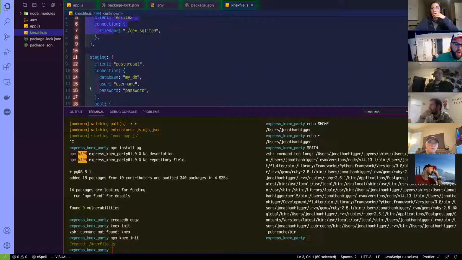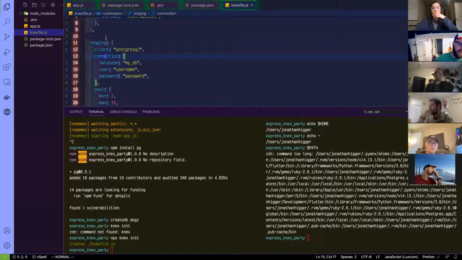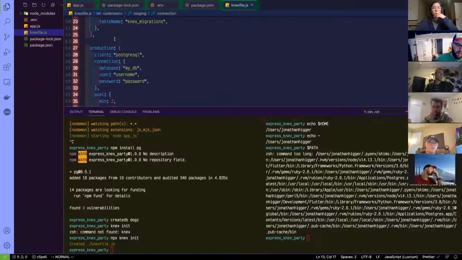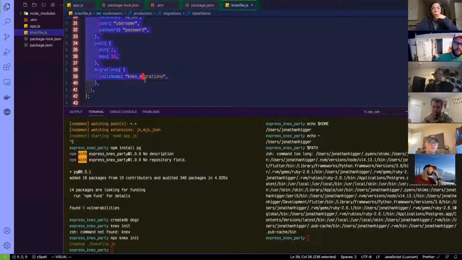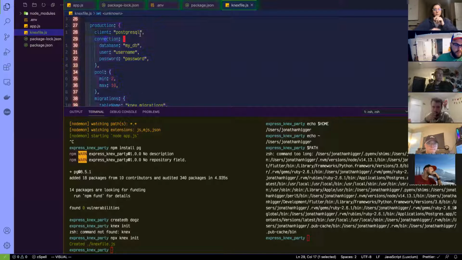But yeah, and then I don't know what staging means, but production means your server that's in production. So when you want to connect to your in production database, you connect to production. When you want to connect to your development database, you connect to development. Make sense? Cool.